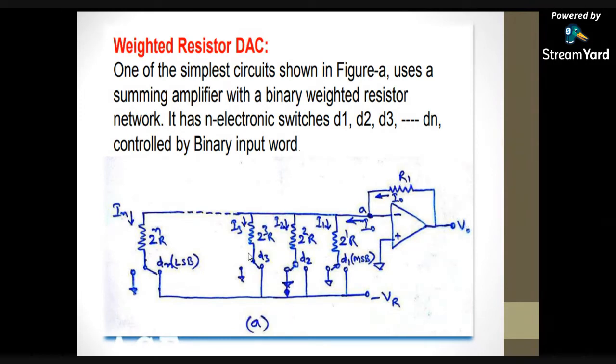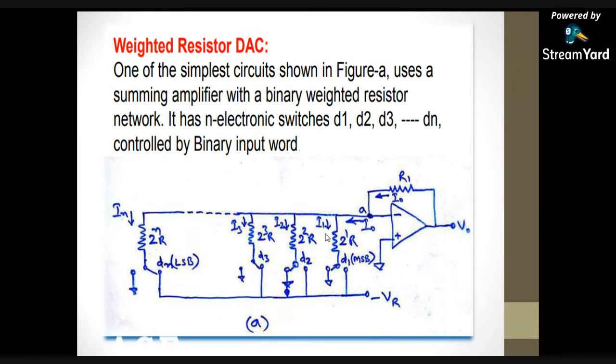If I want to convert 3 digital bits, that means a 3 bit DAC, into its analog equivalent voltage or current, then I need to use only 3 resistors: 1 resistor, 2 resistors, 3 resistors. So this circuit shows the n bit DAC.